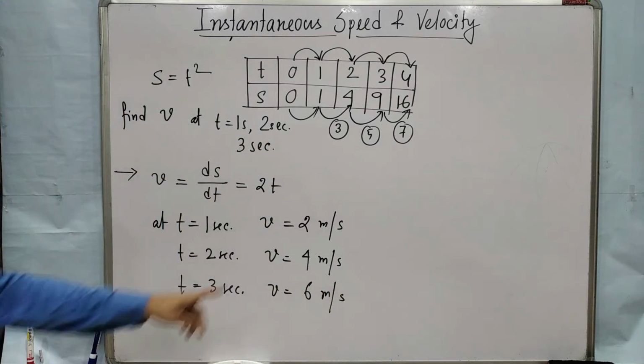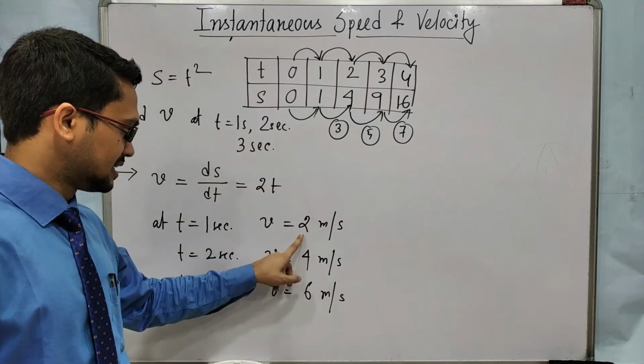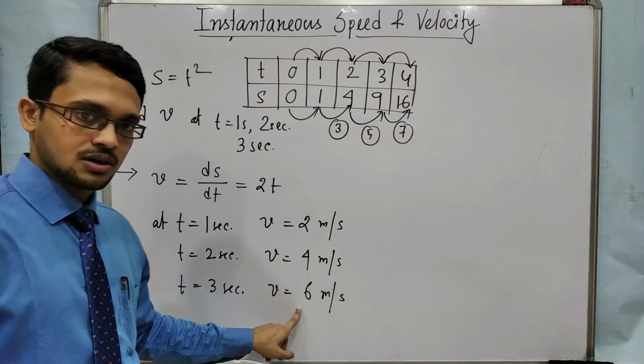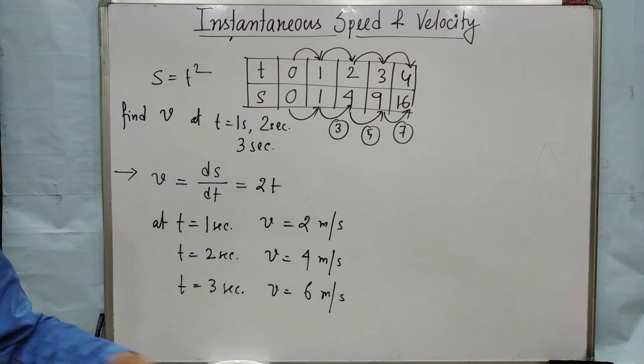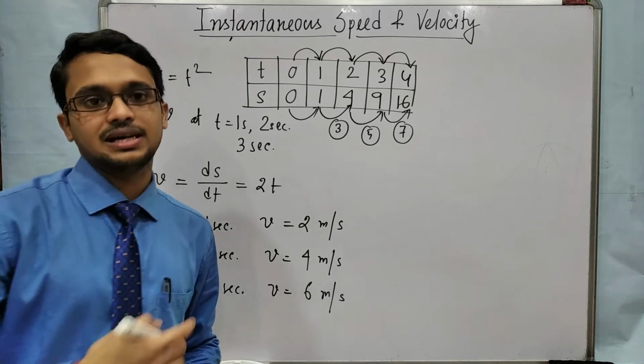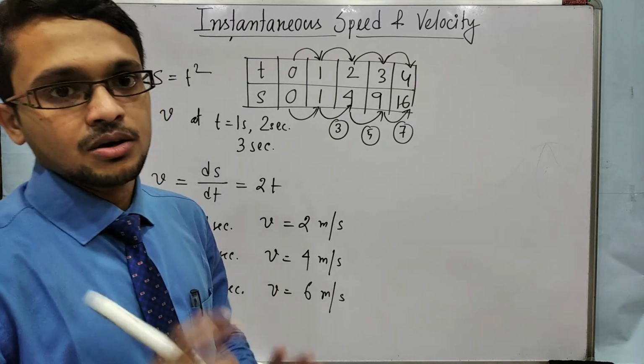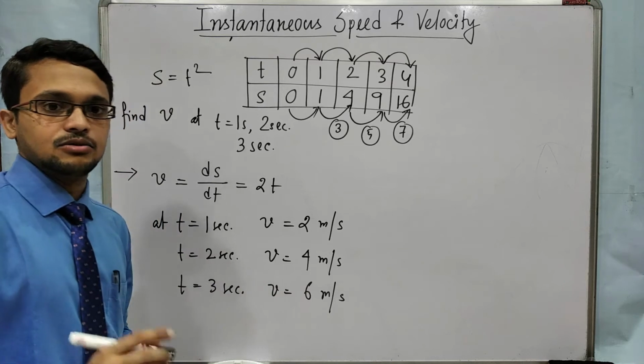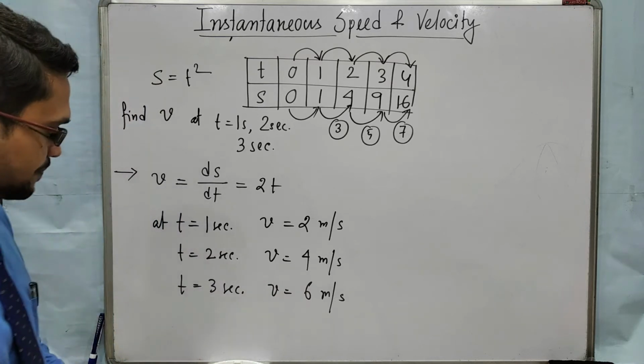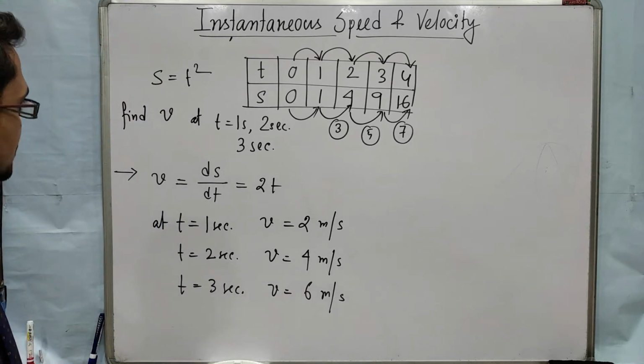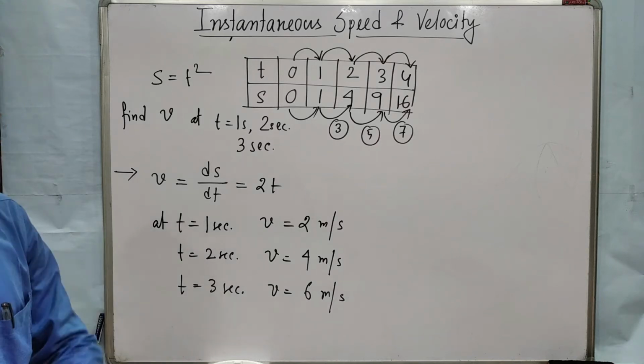So you can easily check that velocity is increasing: first 2, then 4, then 6. In this way velocity is increasing. Velocity is increasing means the displacement-time curve will not be a straight line, it will be a curved line.